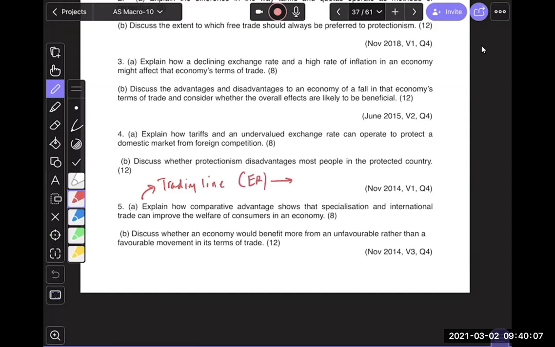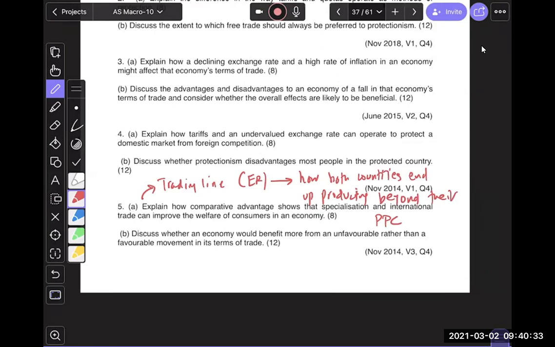And then we need to talk about how both countries end up producing beyond their PPC. Remember, we got a combination of 20, 20. Previously, 20, 10 was the maximum both countries would get.